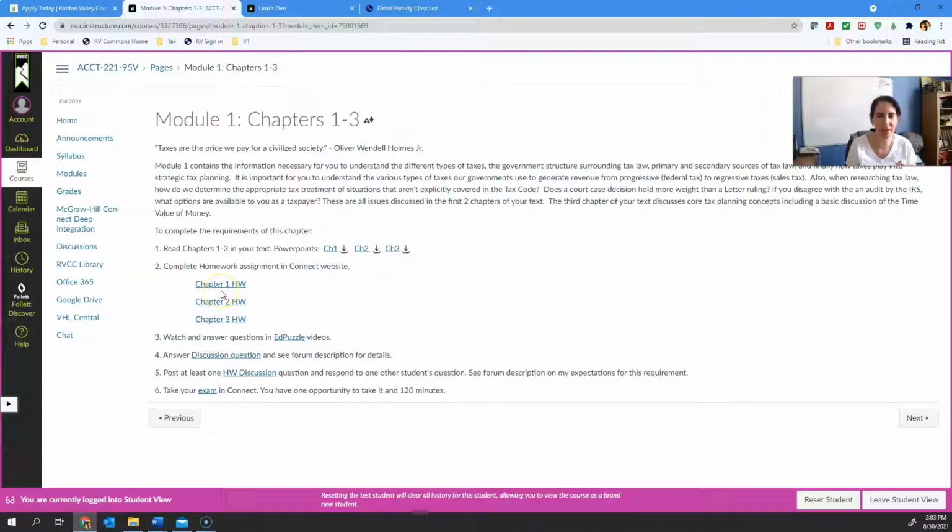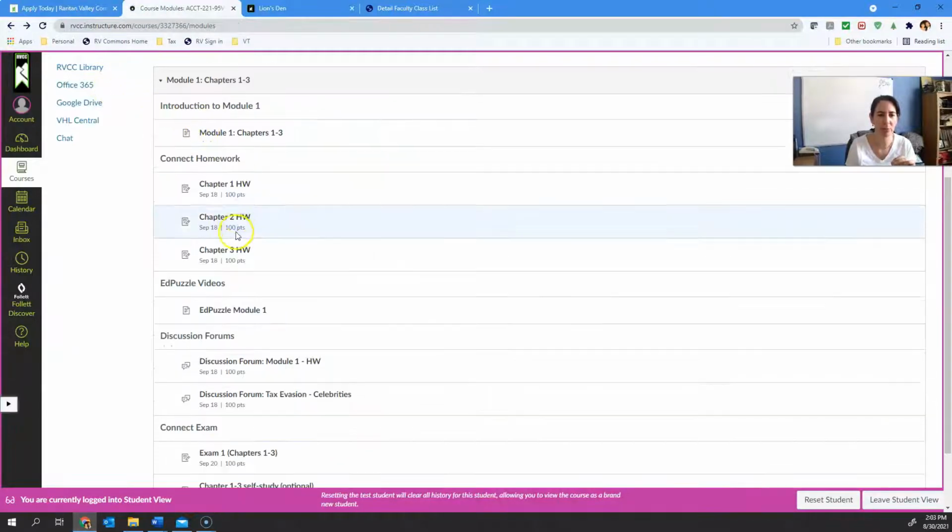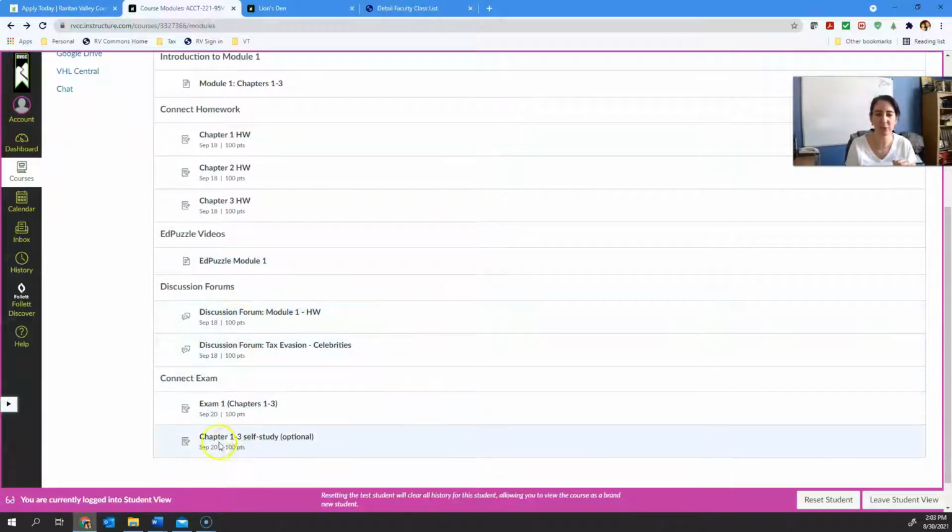What I did, though, to make it a little bit easier to access for you is I pulled each one of those out and put them here too. There's your chapter 1 homework, chapter 2 homework, chapter 3 homework. Same thing. It's just repeating what was in this module here. Your EdPuzzle, your discussion forums, and your exam. You'll see there's a little self-study thing in here. Totally up to you. Just practice. Grade doesn't come back to me. It's just a matter of you getting comfortable with what the exam types of questions are going to look like.